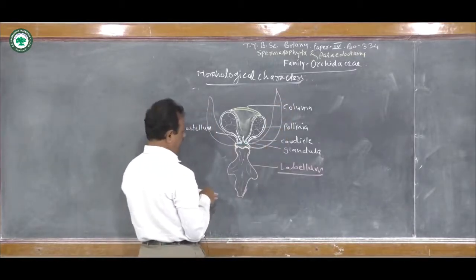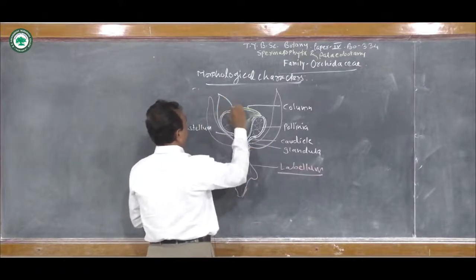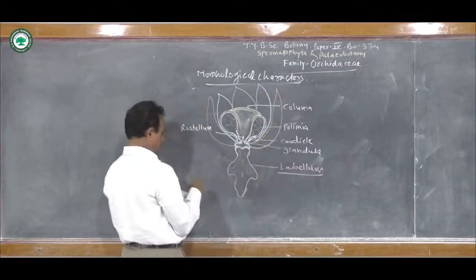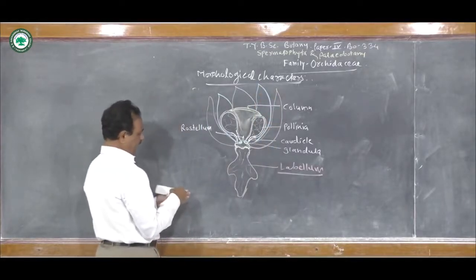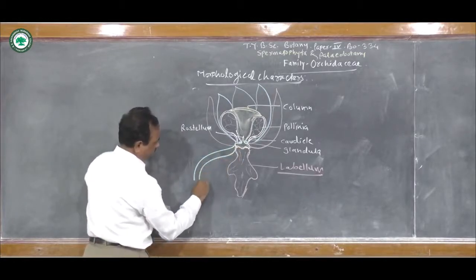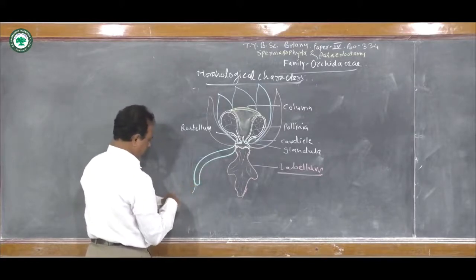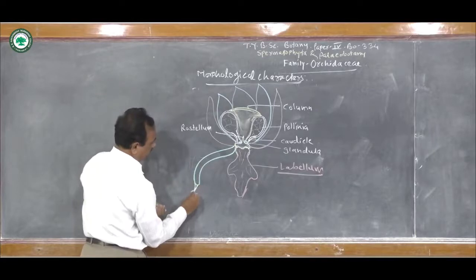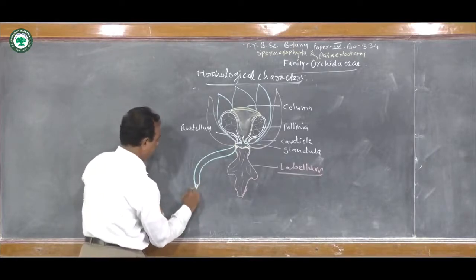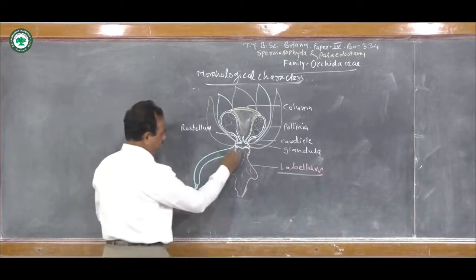These are the other two tepals. Here this is one tepal, this is another tepal, and this is the third one. And here this is the ovary, and this flower attaches to the peduncle, that is the inflorescence.